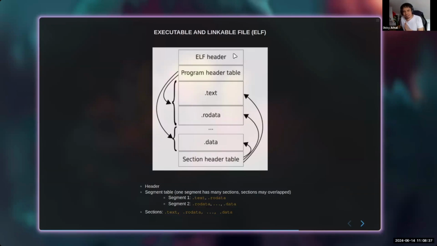So first we have the header, and then we have the program header table, aka segment, and we also have sections here. Sections are important if we are writing in assembly, or if we are a linker. The linker will use every section to combine them together.